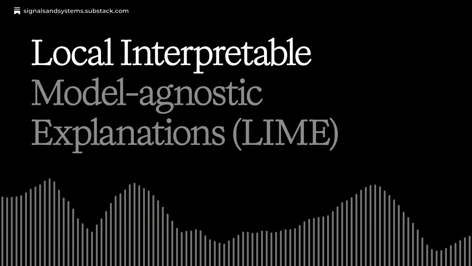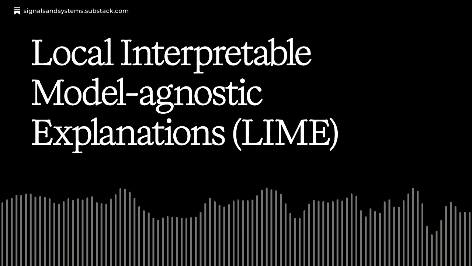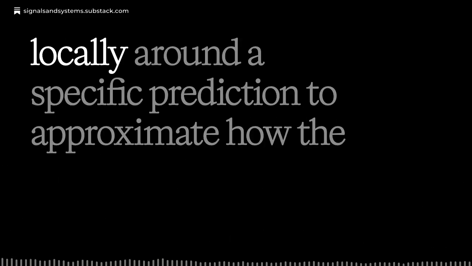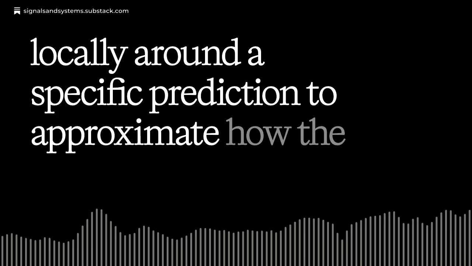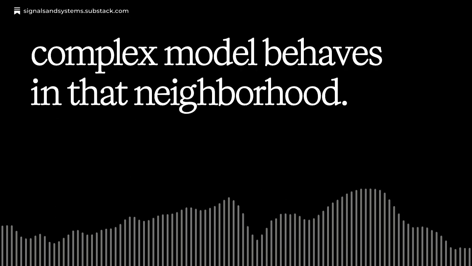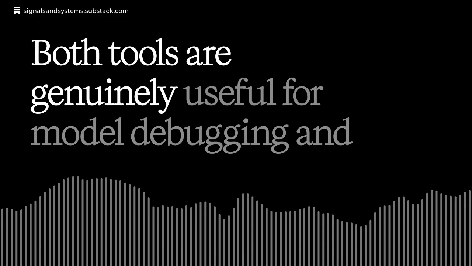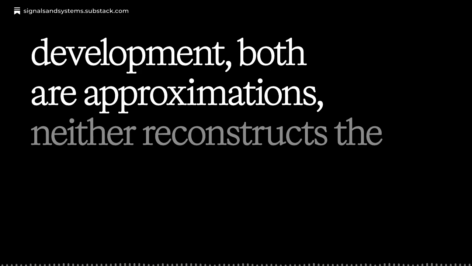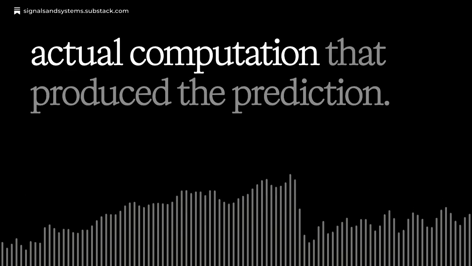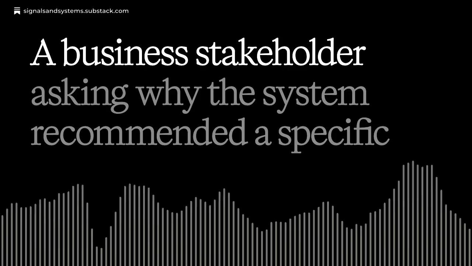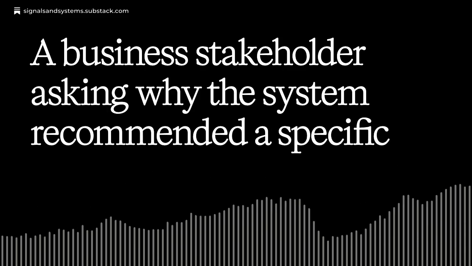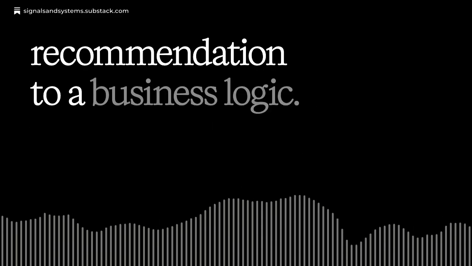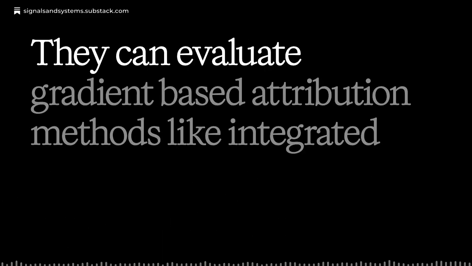Local Interpretable Model Agnostic Explanations, or LIME, addresses it differently by training a simpler interpretable model locally around a specific prediction to approximate how the complex model behaves in that neighborhood. Both tools are genuinely useful for model debugging and development. Both are approximations. Neither reconstructs the actual computation that produced the prediction. A business stakeholder asking why the system recommended a specific action needs a plain language explanation that connects the recommendation to a business logic they can evaluate.